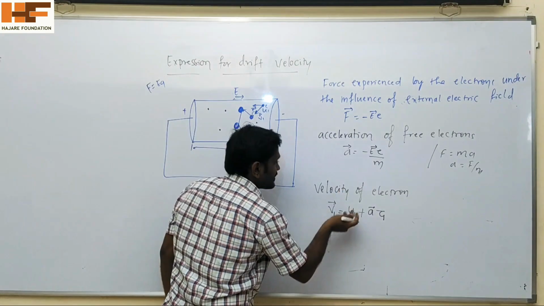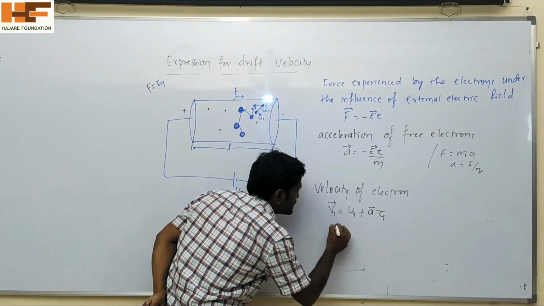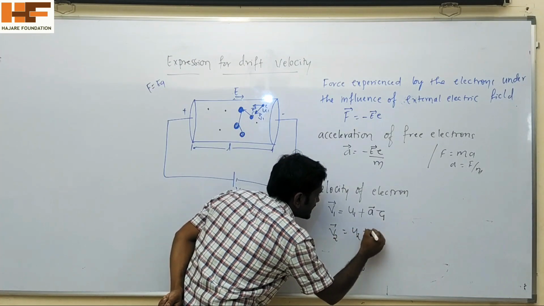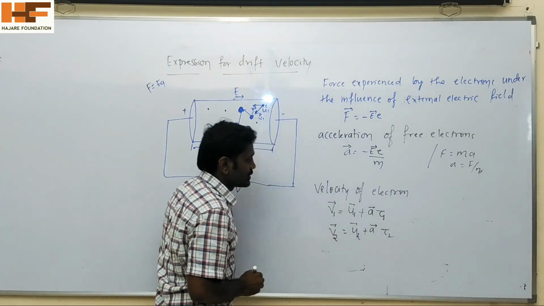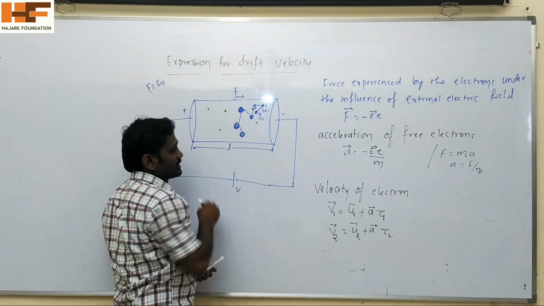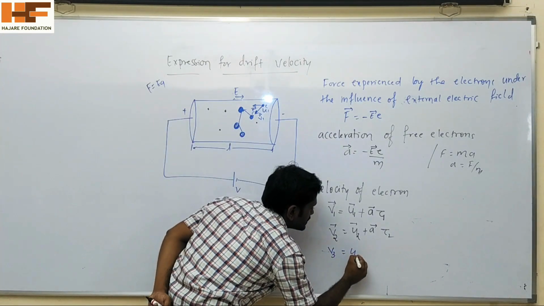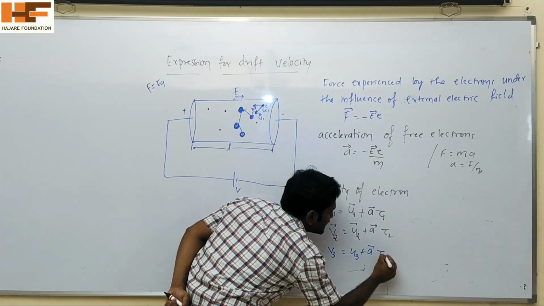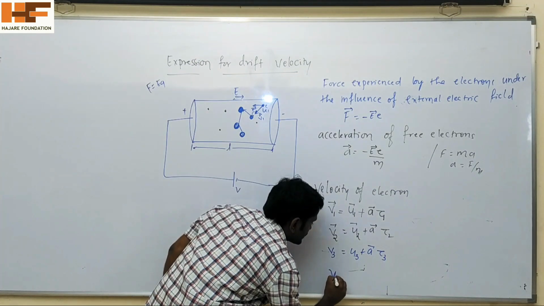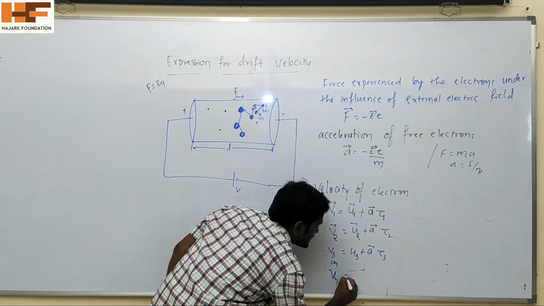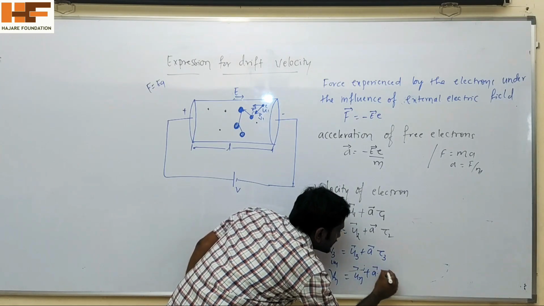Similarly, for another electron, V2 equals U2 plus a tau 2. For another electron, V3 equals U3 plus a tau 3. Similarly, for the nth electron, Vn equals Un plus a tau n.